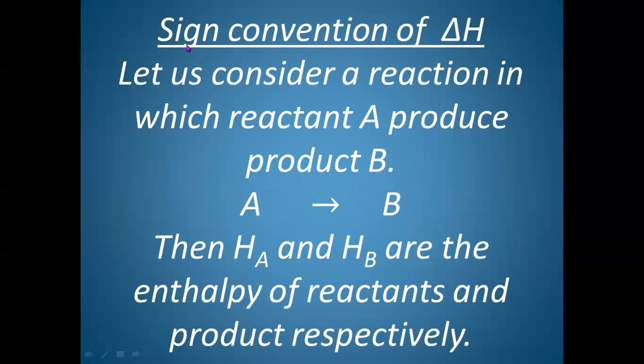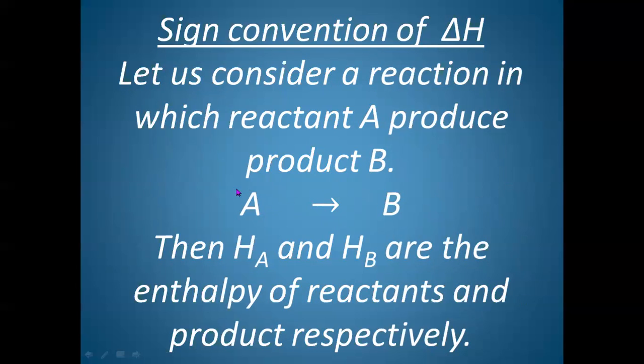Now, what are the signs that can be given to change in enthalpy? Sign convention of delta H. As I told you, heat can be gained or lost. Depending upon that, the change in enthalpy can also have a positive sign or a negative sign. For that, let us try to understand by taking an example in which a reaction is taking place. Here, A are the reactants and B are the products. Reactant A produces product B.